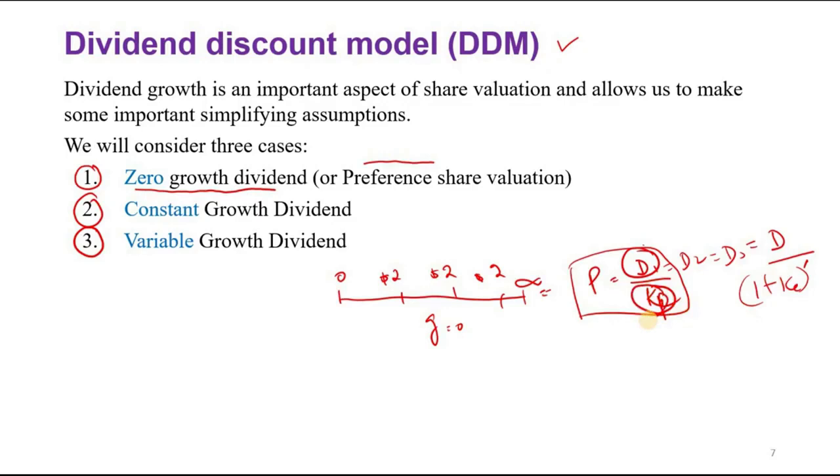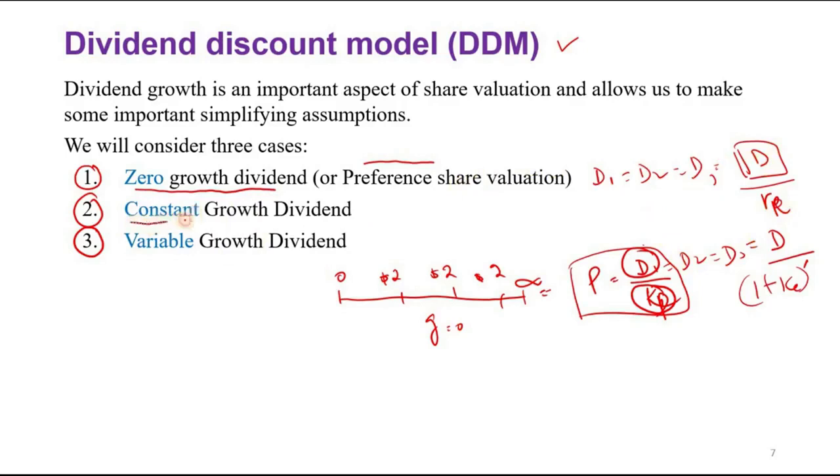That is when the dividend has no growth. When there is no growth for the dividends, D1 is equal to D2 is equal to D3, so we can use D. And when it is fixed, we just use RP because it is fixed. RE you can write as equity, no problem. So that is a simple perpetuity.